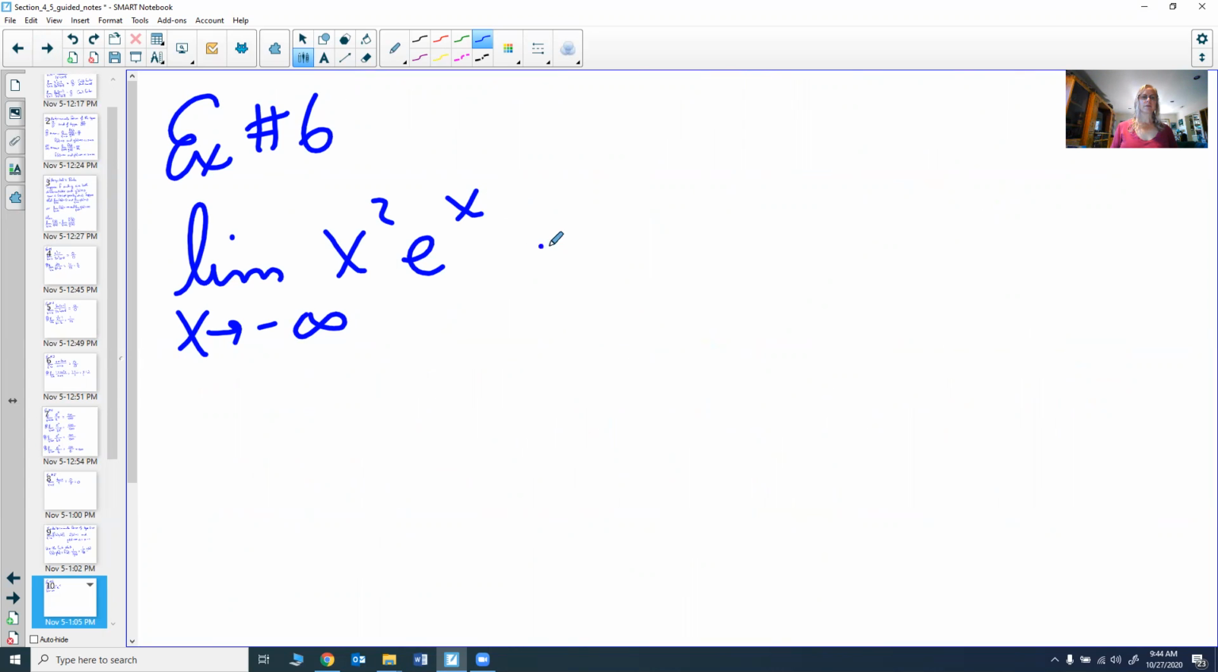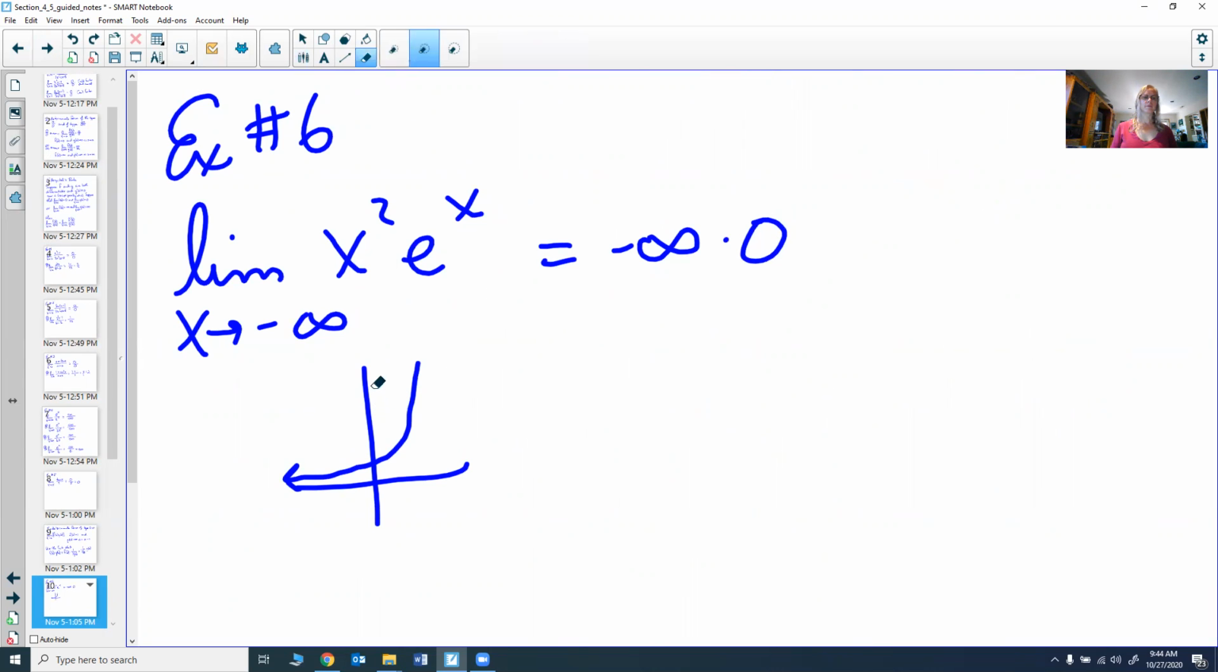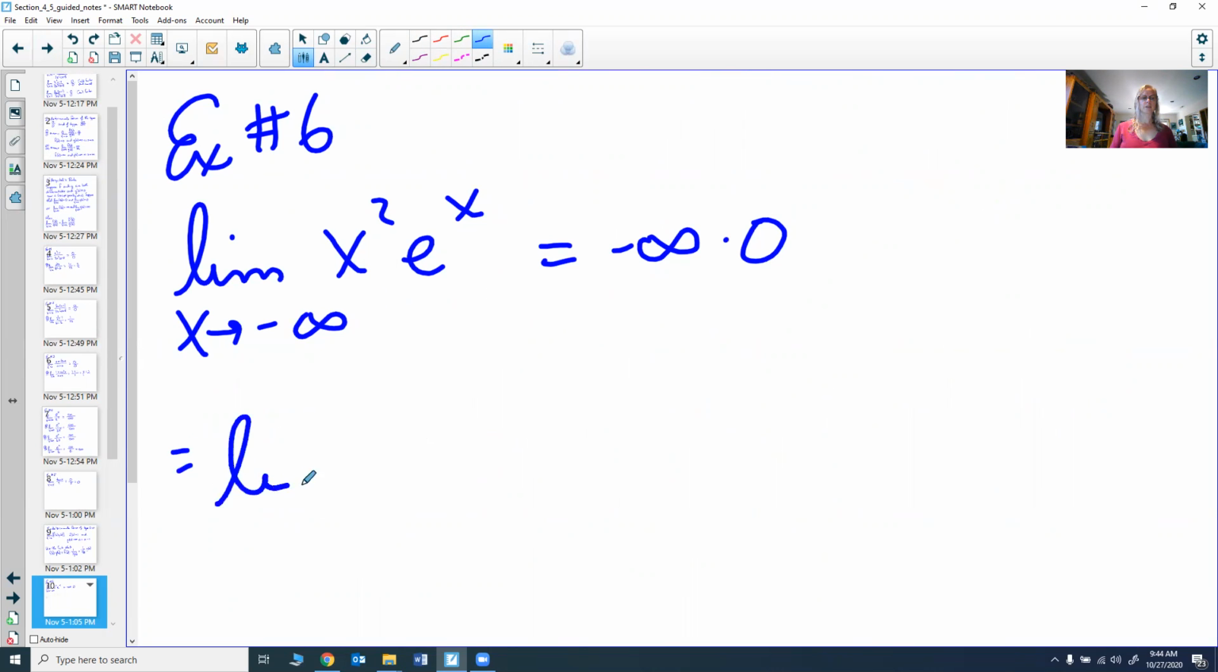As we're going to negative infinity, x squared will go to infinity. As we go to negative infinity, e to the x, if you remember what e to the x looks like, e to the x looks like this. As x goes to negative infinity, we're going to go to 0. So we end up getting infinity times 0. So all we have to do now to do L'Hopital's rule is we have to first change this into a fractional statement.